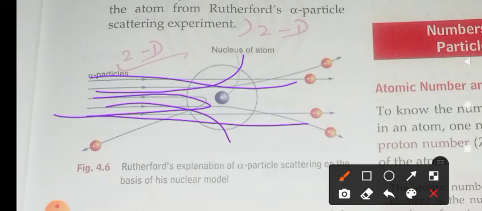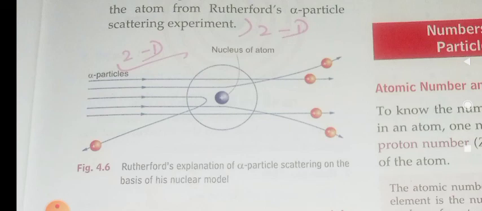Very few of the particles, the ones at the center, almost retraced their path. This meant they were strongly repelled by a small positively charged body at the center of the atom. This positively charged body is called the nucleus. So he named the positively charged particle at the center of the atom as the nucleus. Since the electrons have negligible mass, the mass of the atom is concentrated in the nucleus.